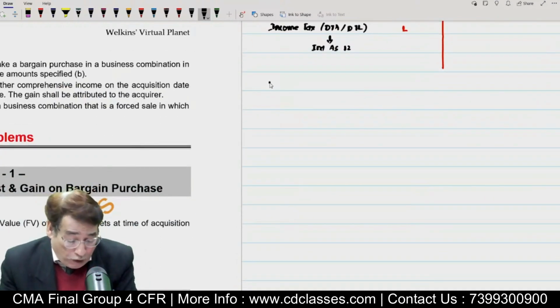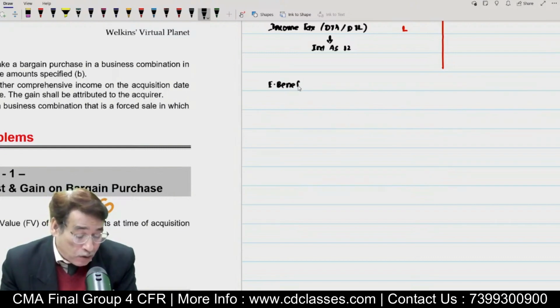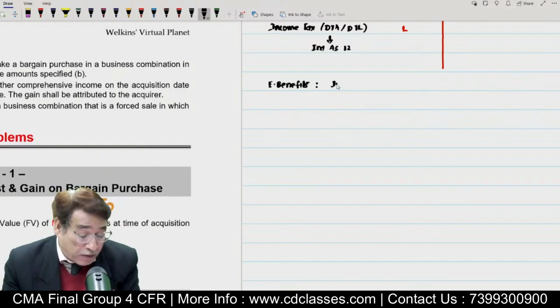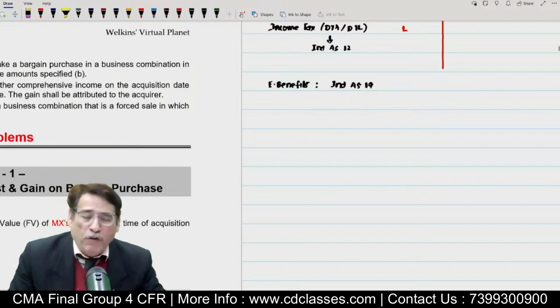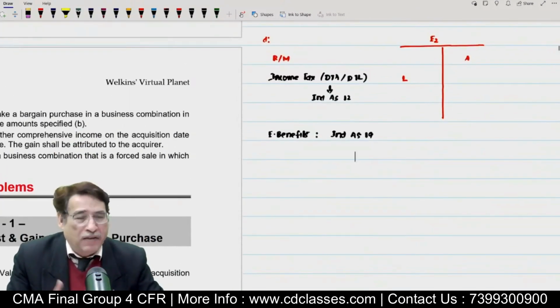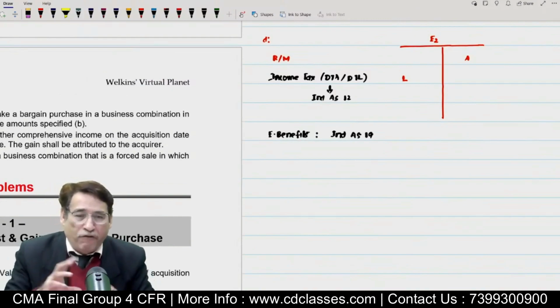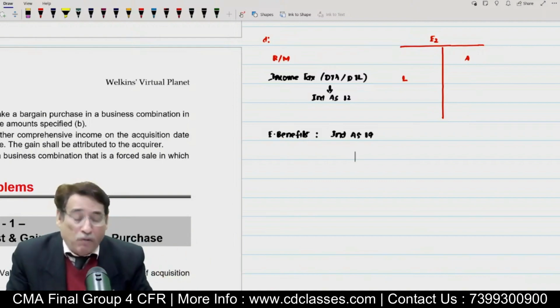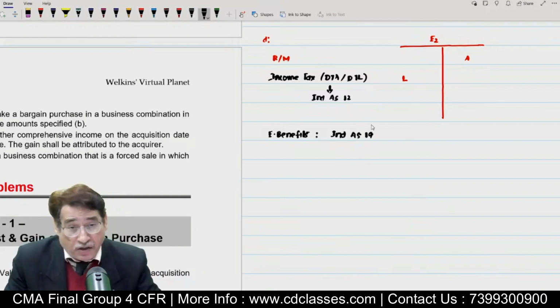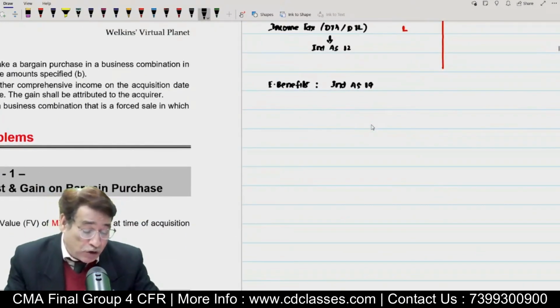There might be some employee benefits. Ind AS 19. What happens when we take over the control of the other enterprise? As I told you, because we record the assets and liabilities at fair value, it sometimes gives rise to what we call employee benefit liabilities. So we will have to recognize such employee benefit liabilities, and the value at which we recognize them will be decided by Ind AS 19. Is it clear to you or not? So these are the things which you need to keep track of.